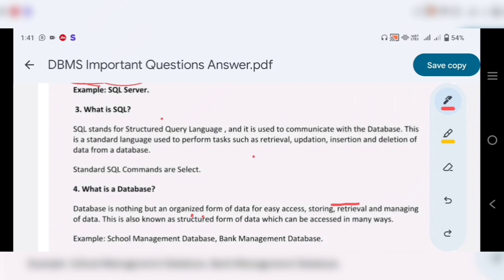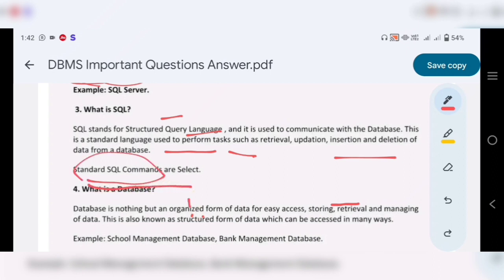The next question is, what is SQL? SQL stands for Structured Query Language and it is used to communicate with the database. This is a standard language used to perform tasks such as retrieval and manipulation of data from a database. Standard SQL commands are SELECT.